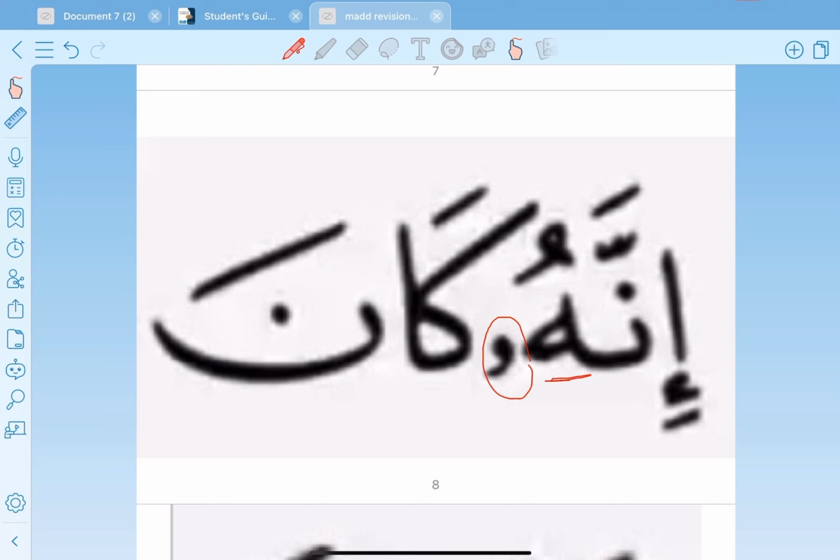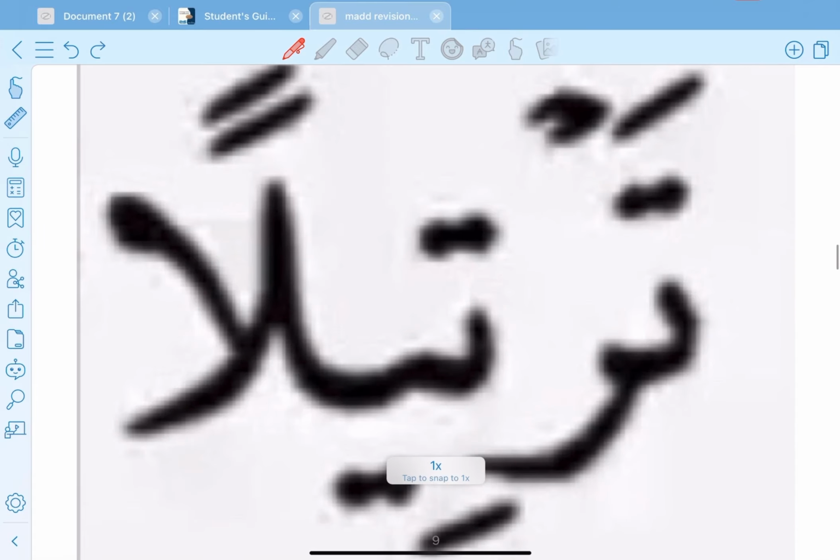The second one, is it voweled? Yes, it is. It's voweled by dhamma. The third condition, is it coming between two voweled letters? Yes, it is, because this is a voweled letter and this is a voweled letter. So this is mad sila sughra and it's prolonged for 2 counts. Mad sila sughra means lesser connecting mad.